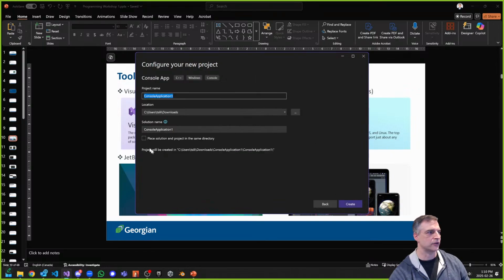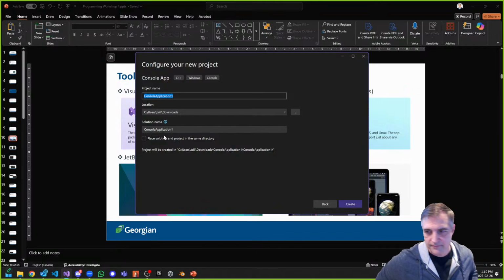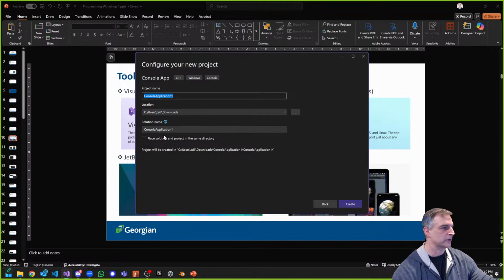Now your location, like where are you going to put this stuff? This is your configuration of your project. And this is another reason why I like C++ and Visual Studio. Visual Studio does all the heavy lifting for you in terms of how it's going to compile, how it's going to link everything together. If you're doing this with VS Code or some other kind of software, especially if it's an editor, you'd have to do all the linking and the compiling yourself, which to me is not optimal, especially when it comes to learning.